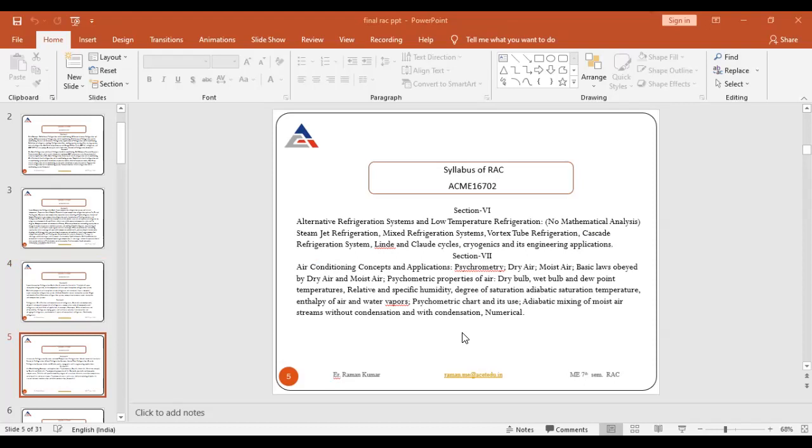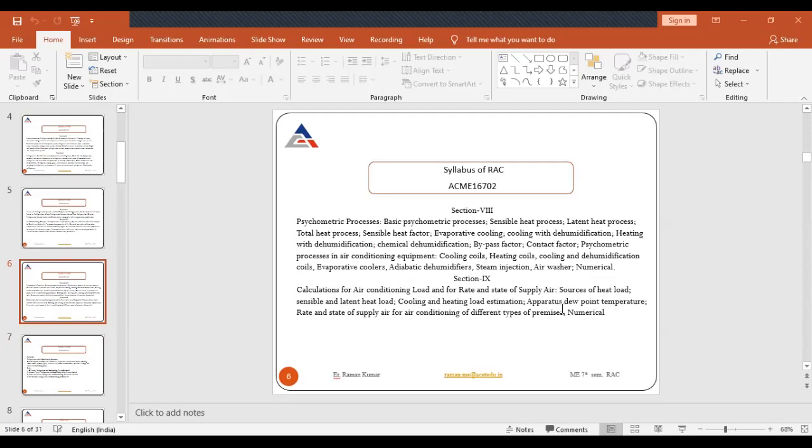And the next topic, new topic, is psychrometry. Under this psychrometry, I will cover all the definitions: dry, wet, moist air. Okay, so all these definitions I will cover under this topic, and I will also cover the different psychrometric processes. Basic psychrometric processes just like sensible heat process, latent heat process, total heat process, bypass factor, contact factor. Okay, so all these topics I will cover under this section 8.